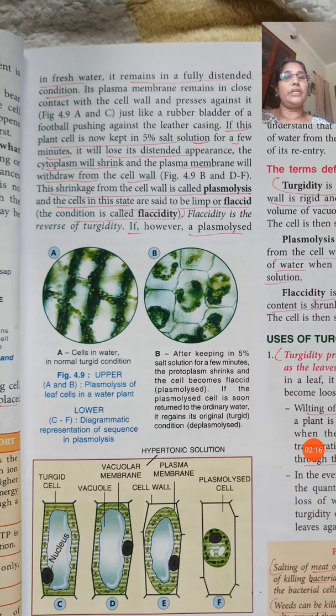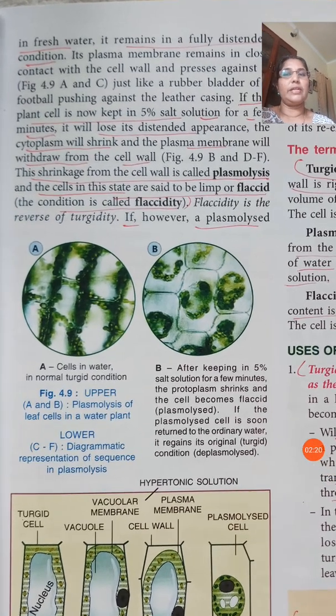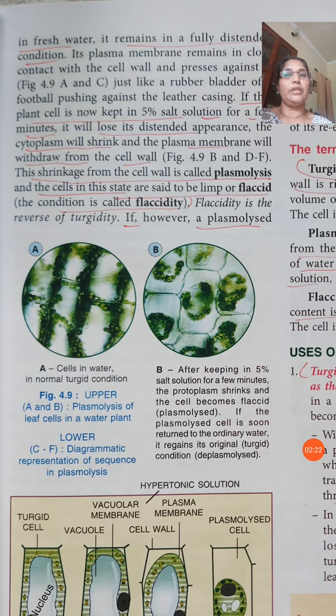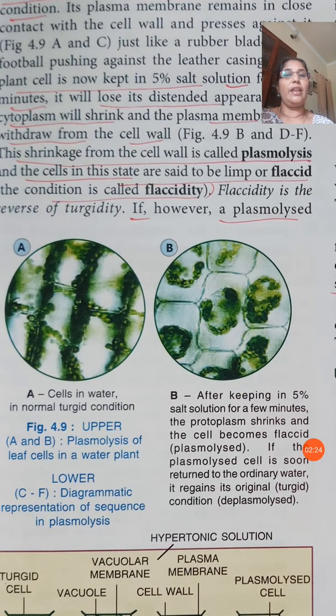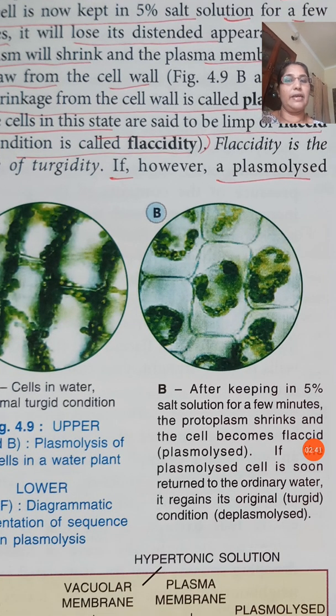If we put the cell in a highly concentrated or hypertonic solution, the cell shrinks away from the cell wall; that process is plasmolysis. Because of the plasmolysis, the cell becomes limp or flaccid, and that condition is flaccidity. You can see the flaccid cell here in picture B, shrunk from the cell wall.